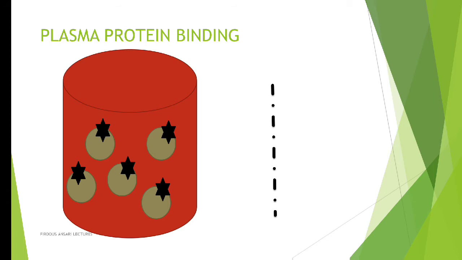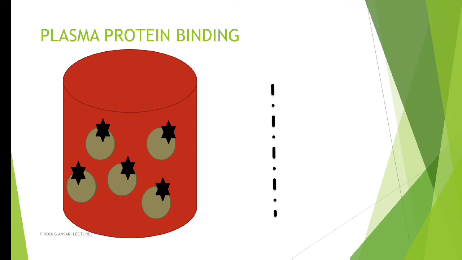Next thing about plasma protein binding over here is you need to know about dialysis. So what is dialysis? Basically any person whose kidneys are not functioning properly. So normally what is the role of the kidney? To purify the blood. But when kidneys are not performing their job efficiently, in that case we need some external machinery for purification of blood, and that external purification of blood is known as dialysis.